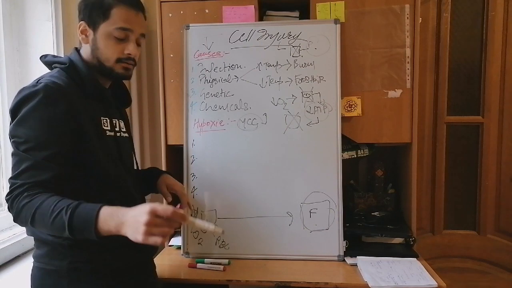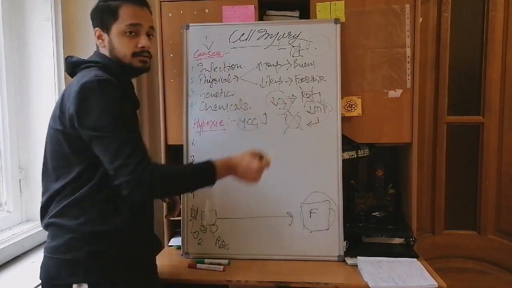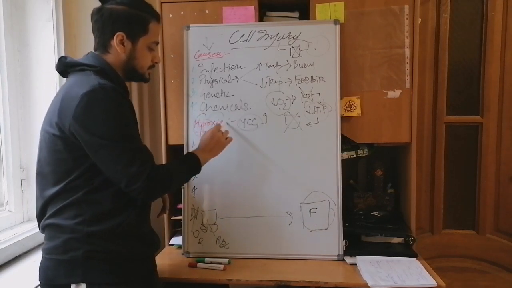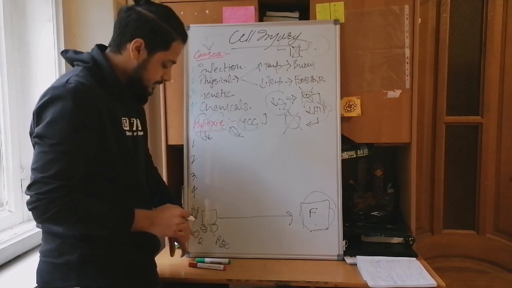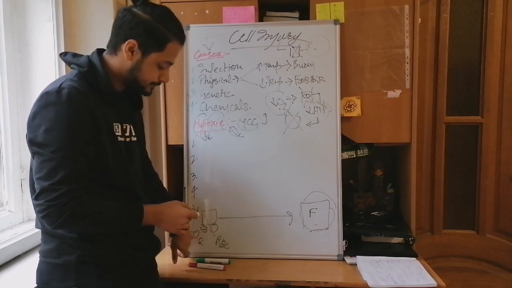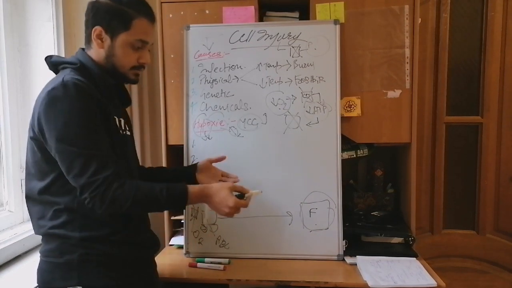So in hypoxia, there is a major decrease in O2. So this is the main reason. Hypoxia itself means, hypo means decrease, and oxia means oxygen, so oxygen is decreased. So basically what we're going to see here is the decrease of O2 in the body. So that will affect the cell.